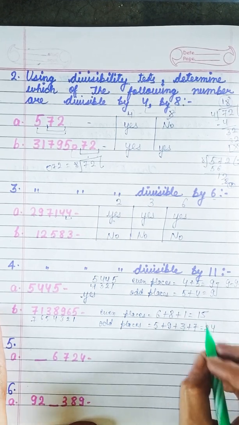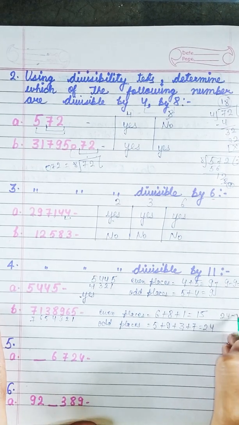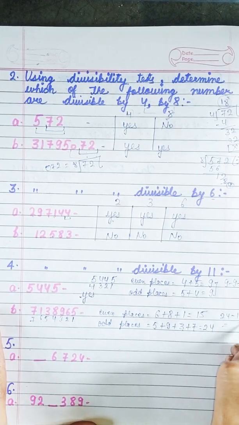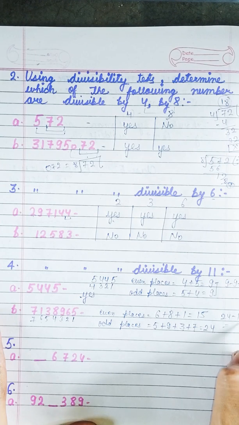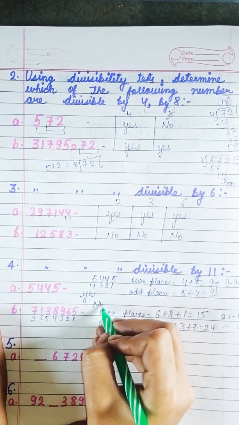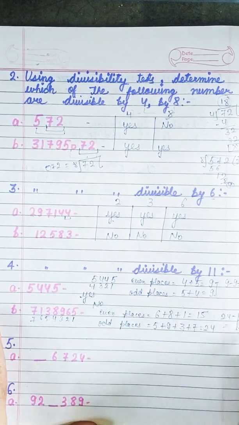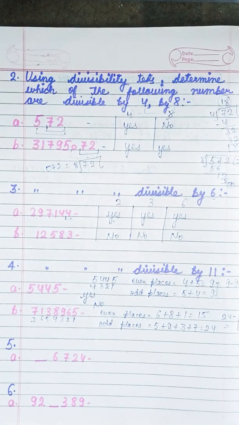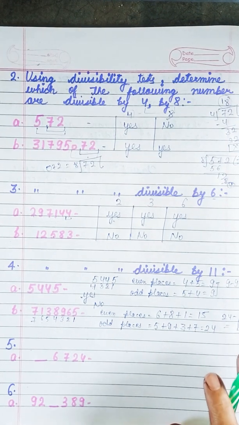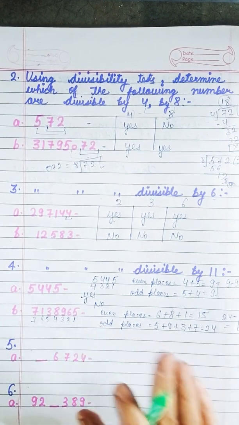Now we will subtract it. 24 minus 15 is how much? This is 9. So it is not divisible. The answer is no, because 9 doesn't come in the table of 11 or 0. It should be 0 or in the multiples of 11. Then only the answer will be yes, otherwise no.